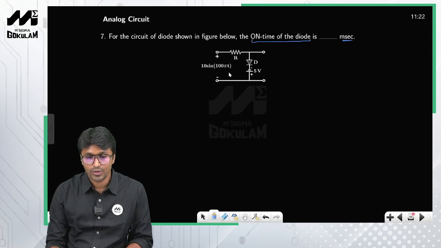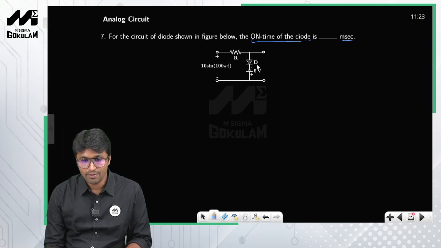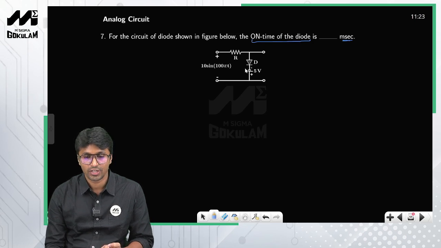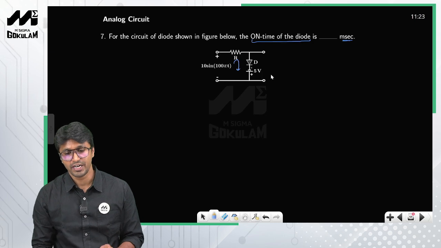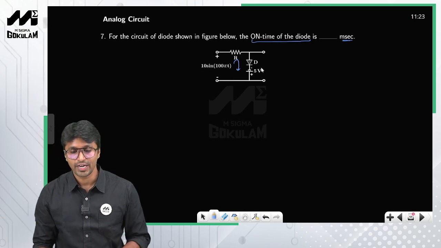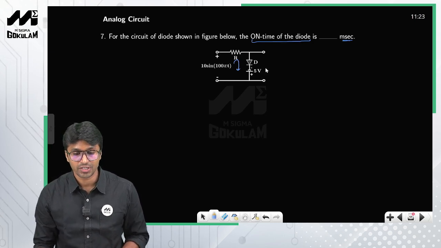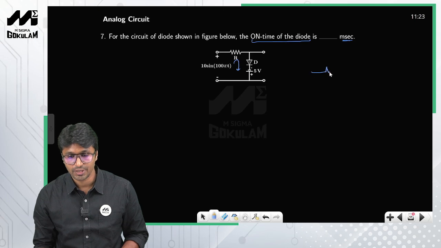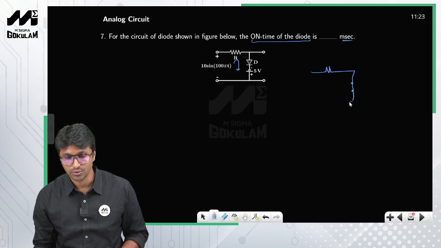Now look at this one. I want to find out the duration in which this diode will be on. There is no information given regarding the diode, so I'll assume it to be an ideal diode. What will be the condition for this diode to be on? Let us apply the short circuit test. I'll assume the diode to be on, so I am replacing the diode with a short circuit.